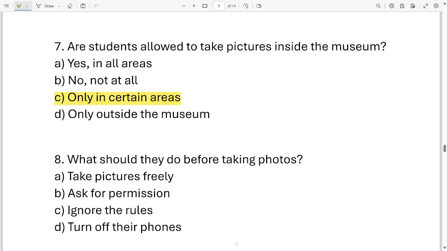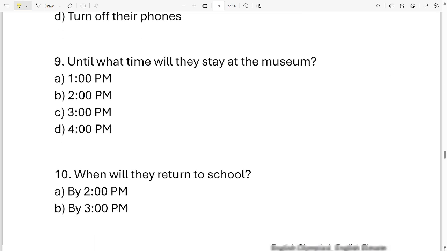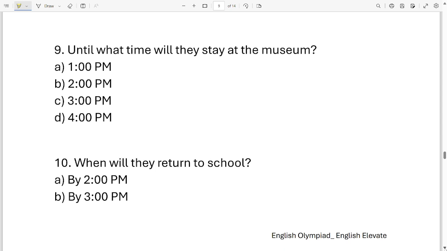These are the four options. Which one of them is correct? It is option B, ask for permission. Okay. Next question, until what time they stay at the museum? 1 p.m., 2 p.m., 3 p.m., 4 p.m. It is option C, 3 p.m.